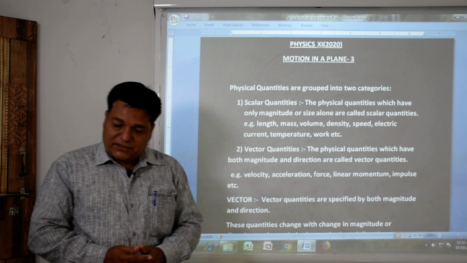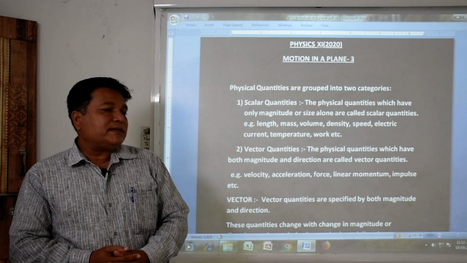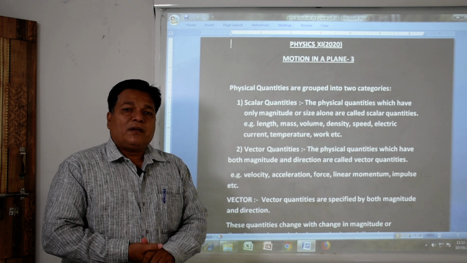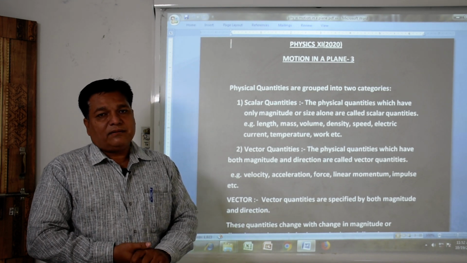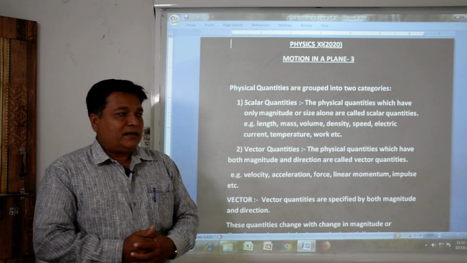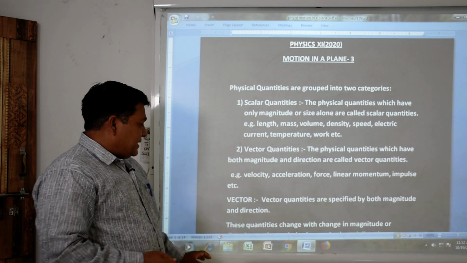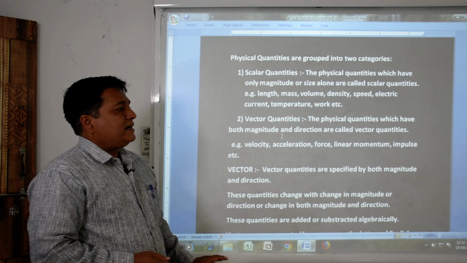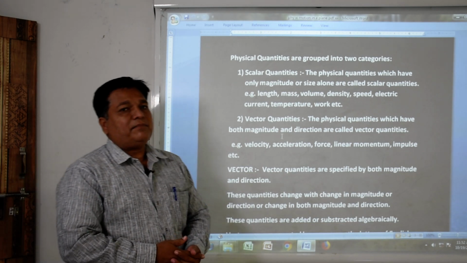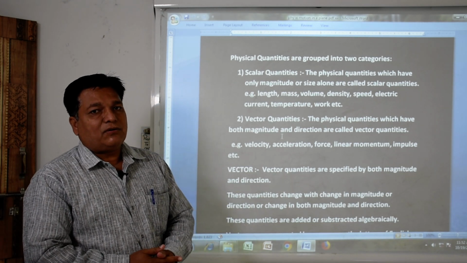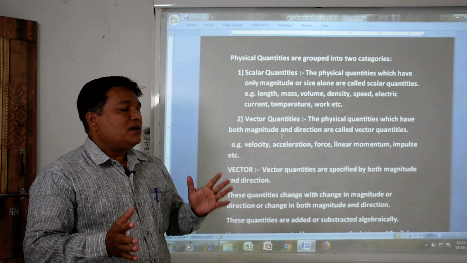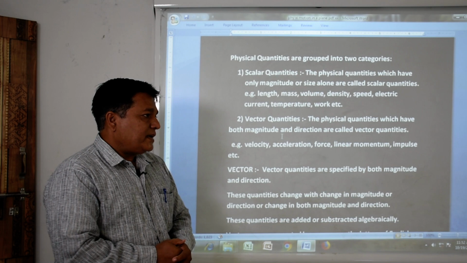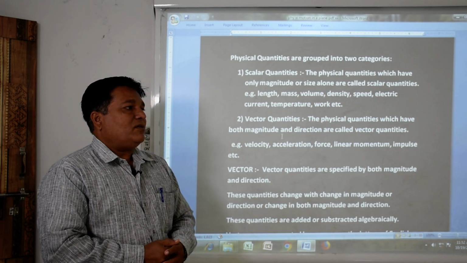We start this chapter with physical quantities. Generally, physical quantity is categorized into two parts: scalar quantity and vector quantity. What do we understand by scalar quantity? A scalar quantity is that physical quantity which has only magnitude, like length, mass, speed. These quantities have only magnitude.